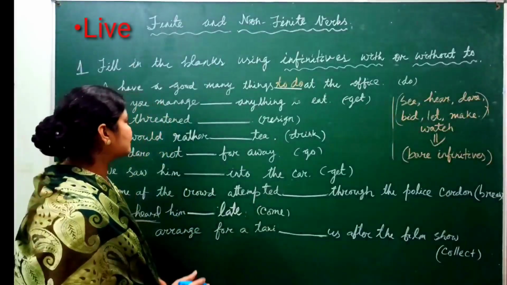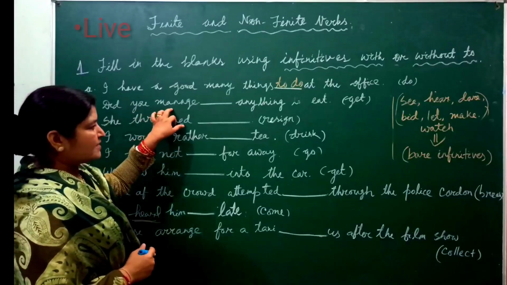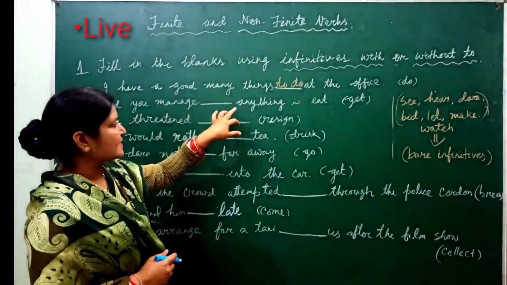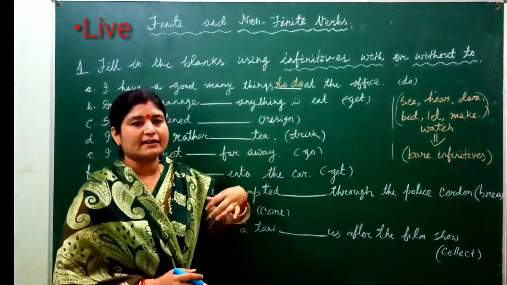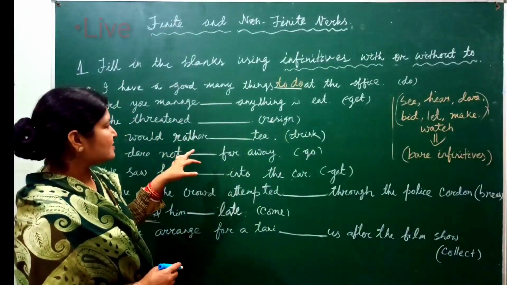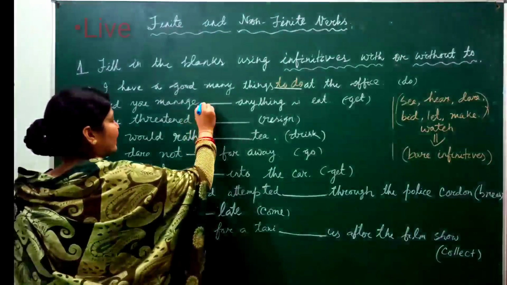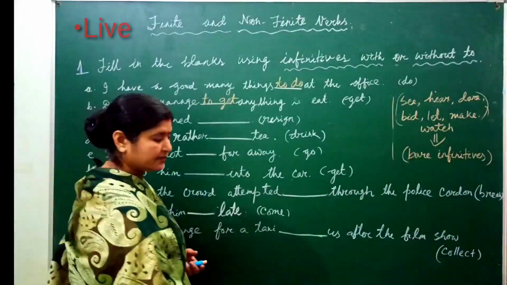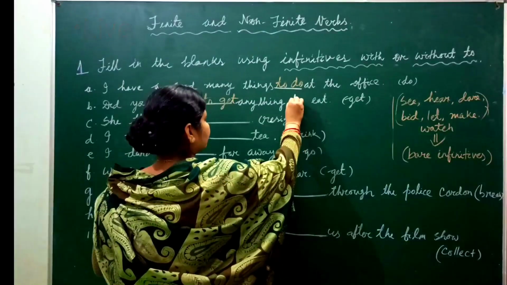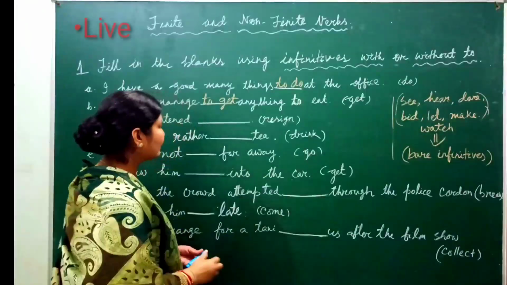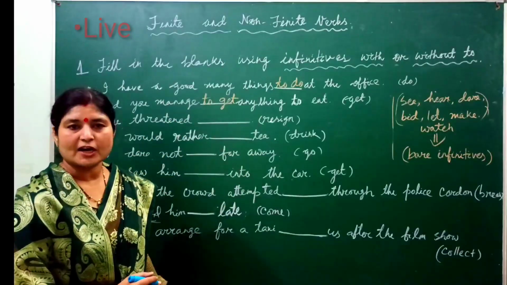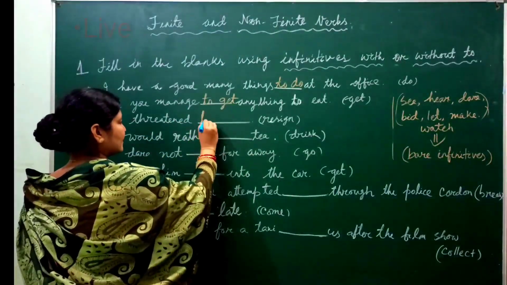Then number two. Did you manage dash anything to eat? In bracket given get. Did you manage to get anything to eat? Number three. She threatened dash. In bracket given resign. She threatened to resign.